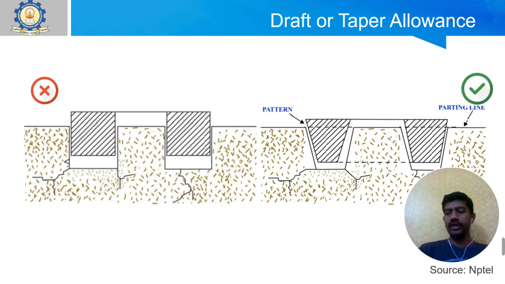It will also ensure easy removal of the pattern after you have created the molding core. Whenever you have a straight vertical type of pattern design, during the removal process you may get cracks, or the sharp corners may get broken. This is why we prefer draft or taper allowance.